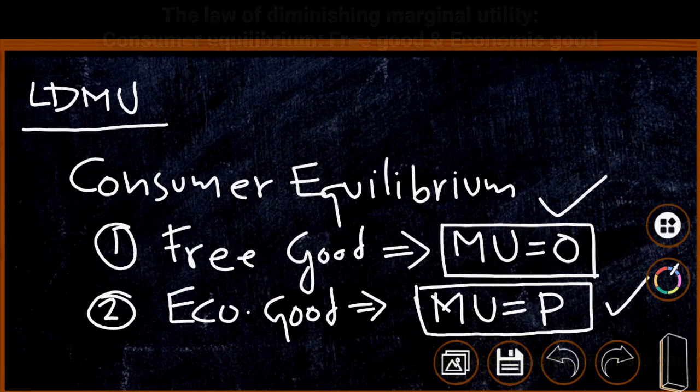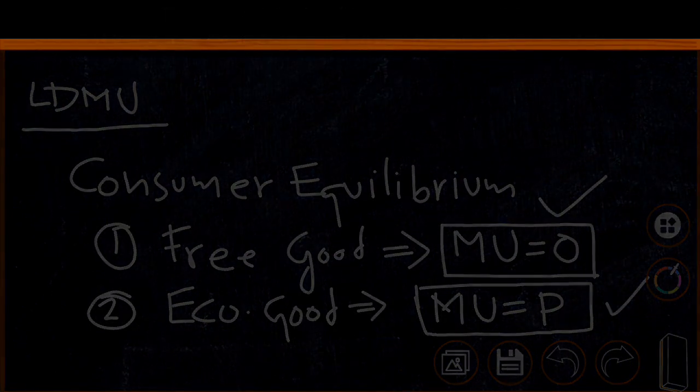In the next step, we will be explaining the law of equimarginal utility, or consumer equilibrium using multiple economic goods.